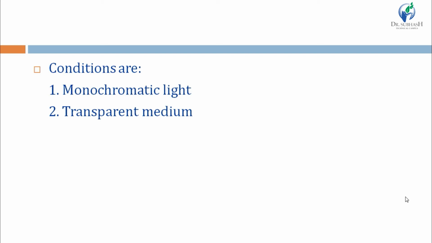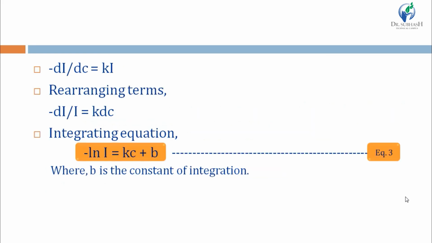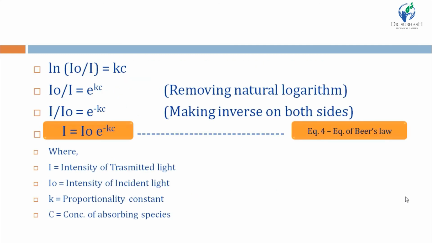Conditions are also the same: monochromatic light and transparent medium. Then the derivation is also in the same manner, but here the concentration of absorbing species, small c, is taken in place of small t, the thickness of the medium. Everything will be in the same manner: integration, then substituting the value, then removing the natural log and taking the inverse on both sides. We can get the final equation I is equal to I0 e to the power negative kc, where c is the concentration of species.